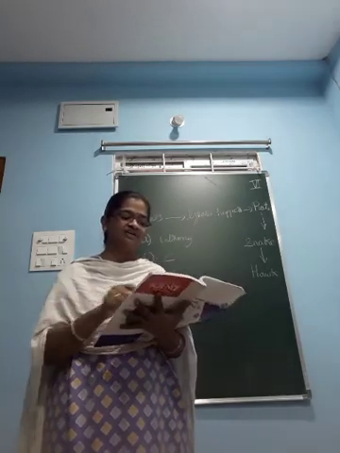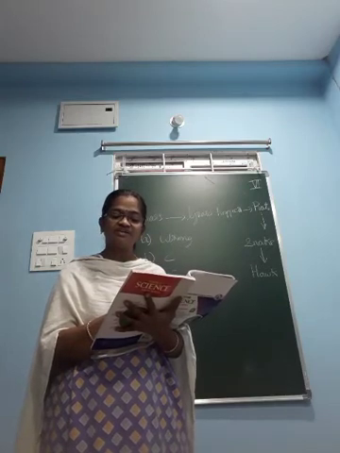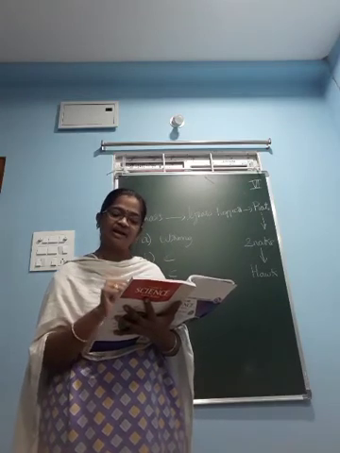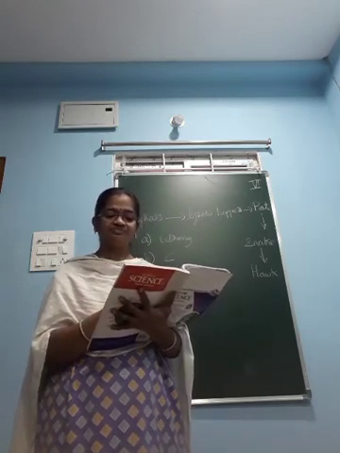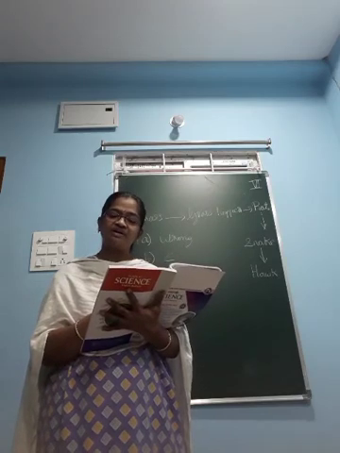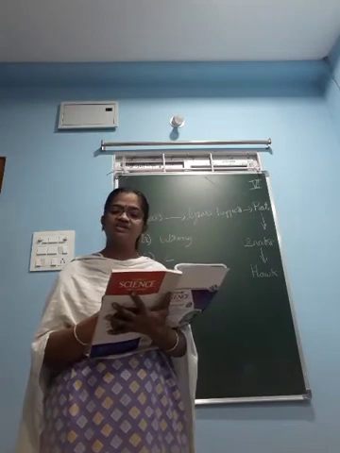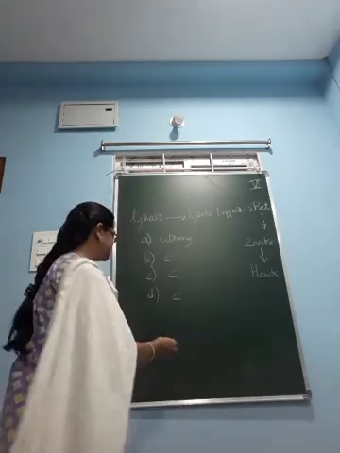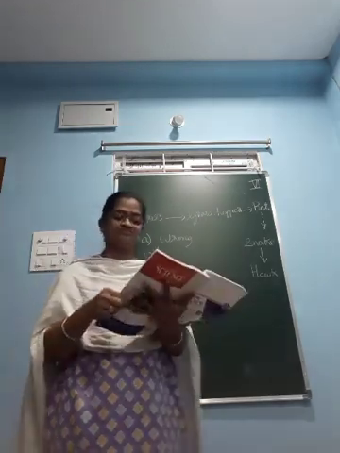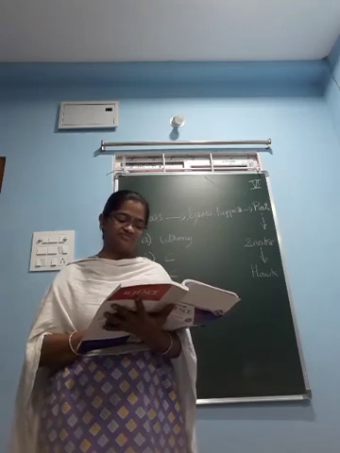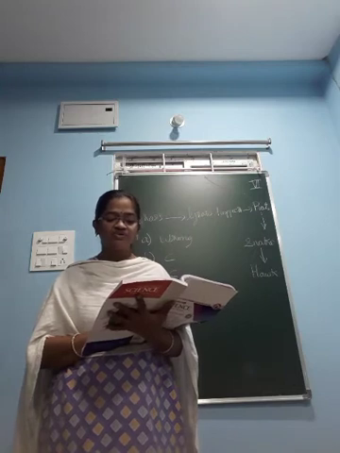Why? Just see here. The statement is wrong. You have to write it. Herbivores are primary consumers. What are they eating? They are eating the plants. The food chain starts with primary consumers only. It is starting with the primary consumers. It is not ending with the herbivorous animals. So the E statement is wrong here. I am keeping W here. W means wrong. Next, 14th question. If you want to understand more about food chains, what questions would you like to ask?